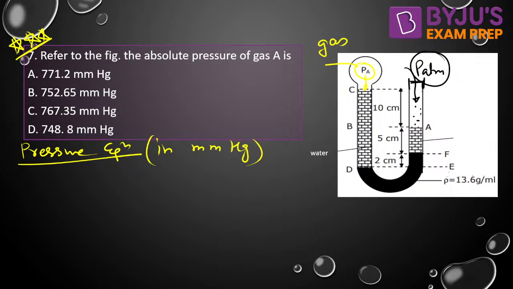We can say point C will have the same pressure as PA. In the bulb, the fluid is gas, and there is water here, and there is mercury here. It is mercury because density is 13.6 gram per milliliter.